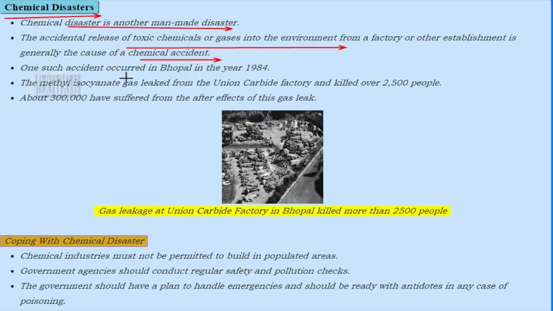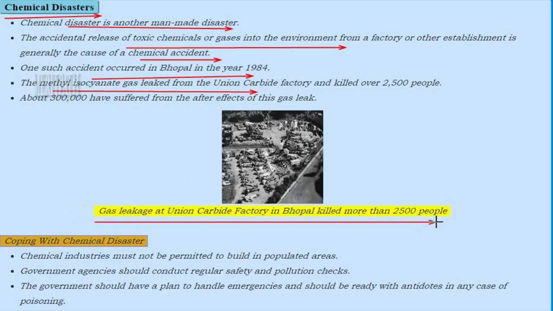Let us look at some examples of such accidents which occurred in Bhopal in the year 1992. The methyl isocyanate gas leaked from the Union Carbide factory and killed over 2,500 people. About 3 lakh have suffered from the effect of this gas leak. Here you can see the gas leakage at the Union Carbide factory in Bhopal, which killed more than 25,000.